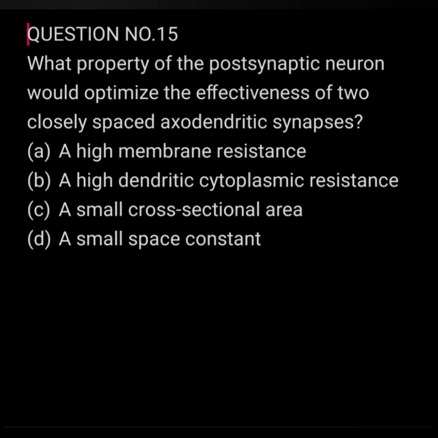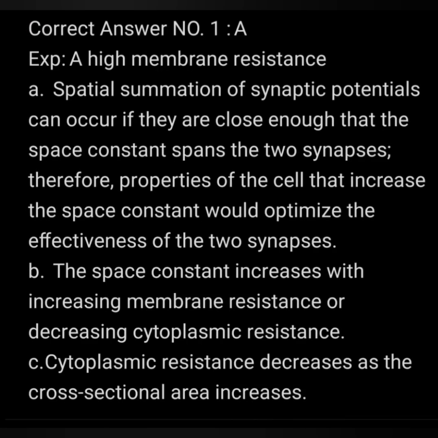Question number 15. What property of postsynaptic neuron would optimize the effectiveness of two closely spaced axodendritic synapses? A high membrane resistance, a high dendritic cytoplasmic resistance, a small cross-sectional area, a small space constant. Answer to the above question is option A. The other options are obviously wrong because we know space constant increases with increasing membrane resistance or decreasing cytoplasmic resistance. Cytoplasmic resistance decreases as the cross-sectional area increases.